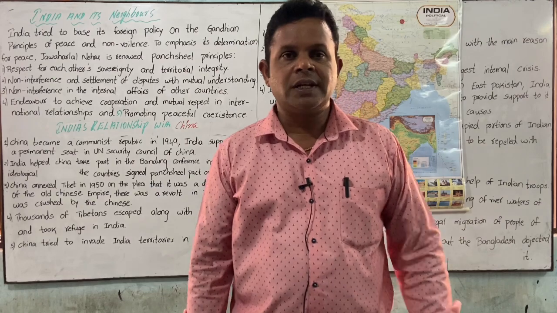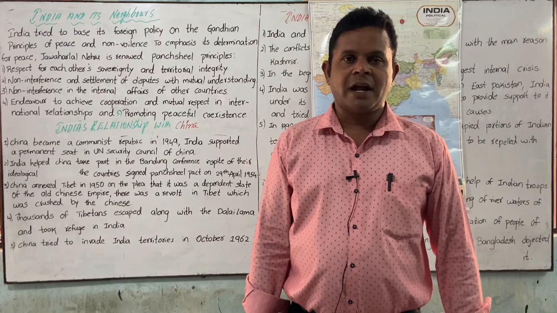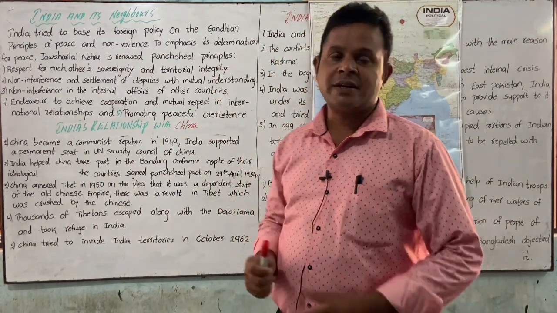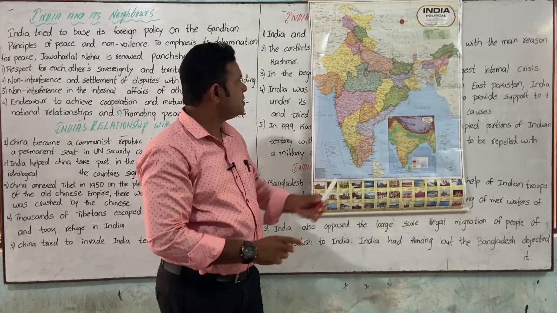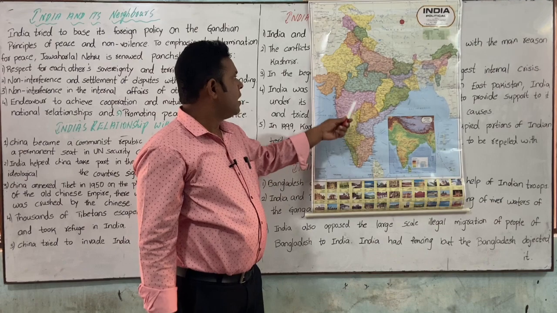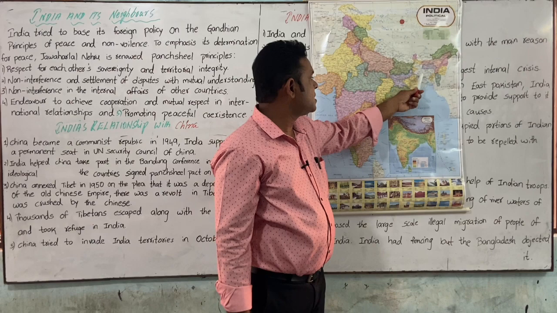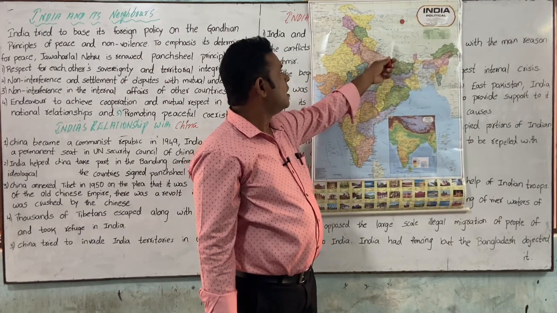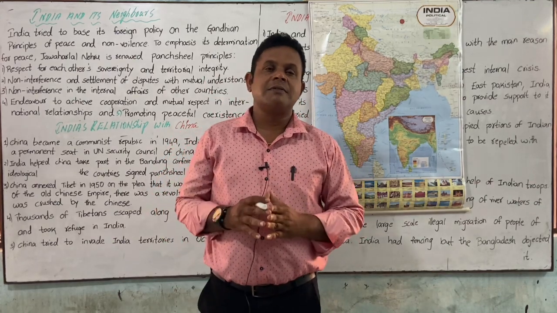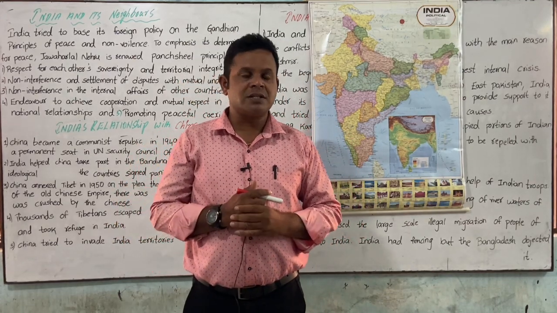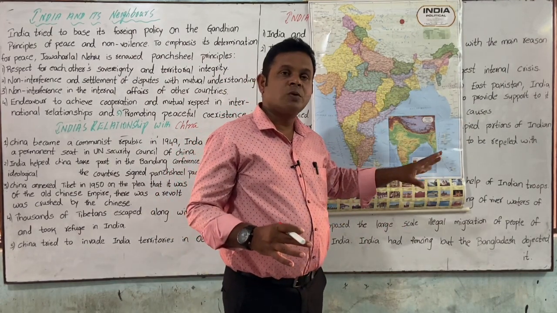Today, let us conclude the topics related to post-World War and India. And what was the conclusion? India and its neighbors. When you talk about our country, India, what are the neighboring countries which are connected to our nation? Neighboring countries like Pakistan, China, Bangladesh, Sri Lanka, Nepal and Tibet. All these are connected with our nation. In what manner the relationships are introduced and in what manner they are connected, now let us know in detail.